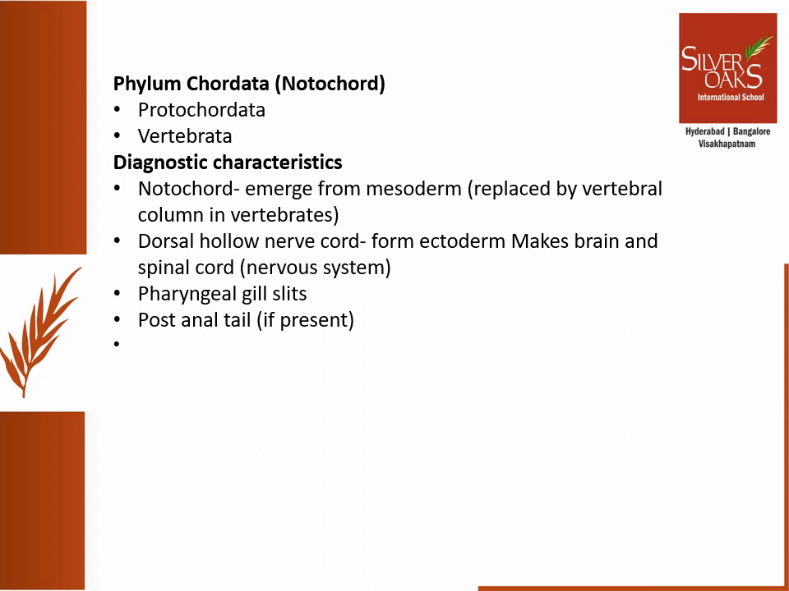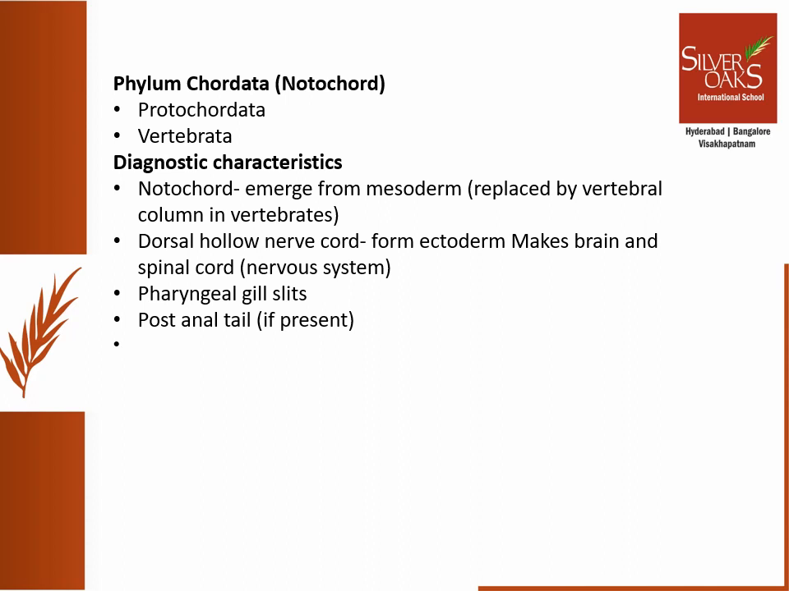What is the second diagnostic feature of Chordata? They will have a dorsal hollow nerve cord. This nerve cord is from the ectoderm, that is the outermost germ layer. And later on, the front portion of this nerve cord will make the brain and the back portion will develop into the spinal cord. So the nerve cord is responsible for the formation of the nervous system.